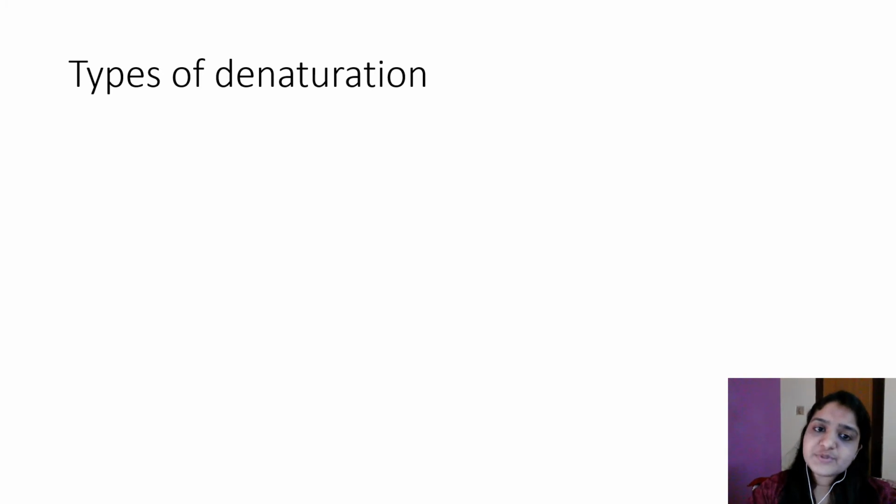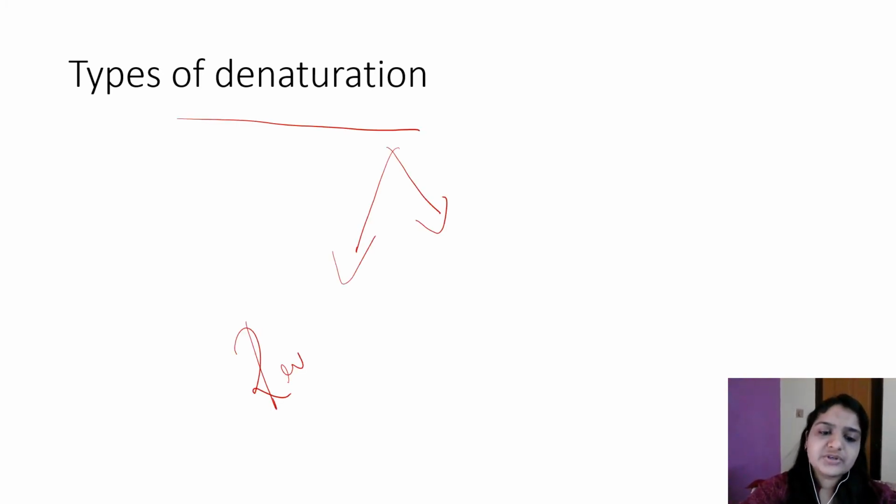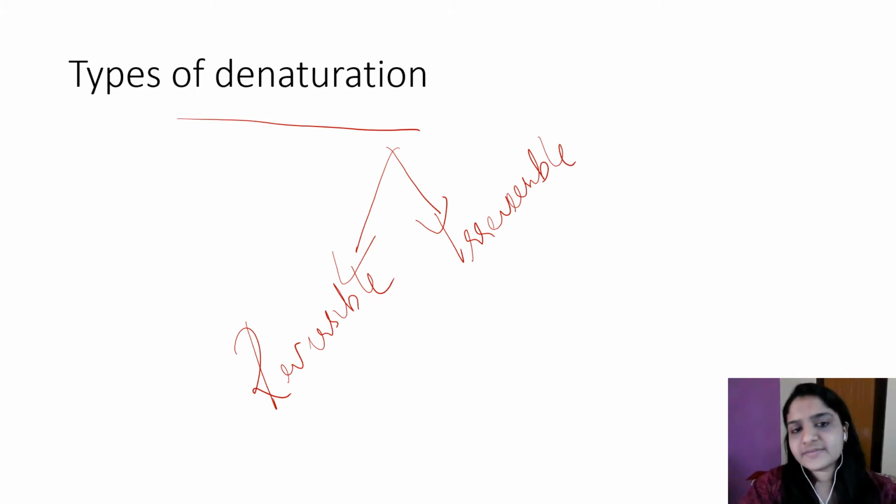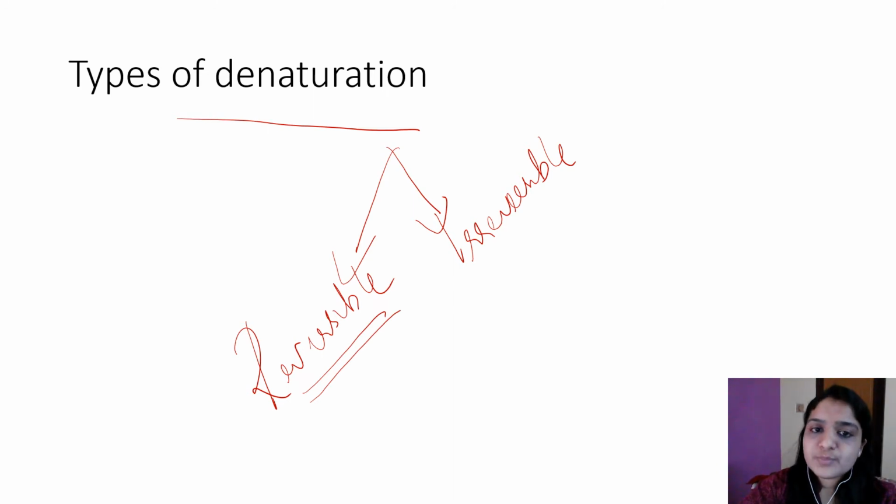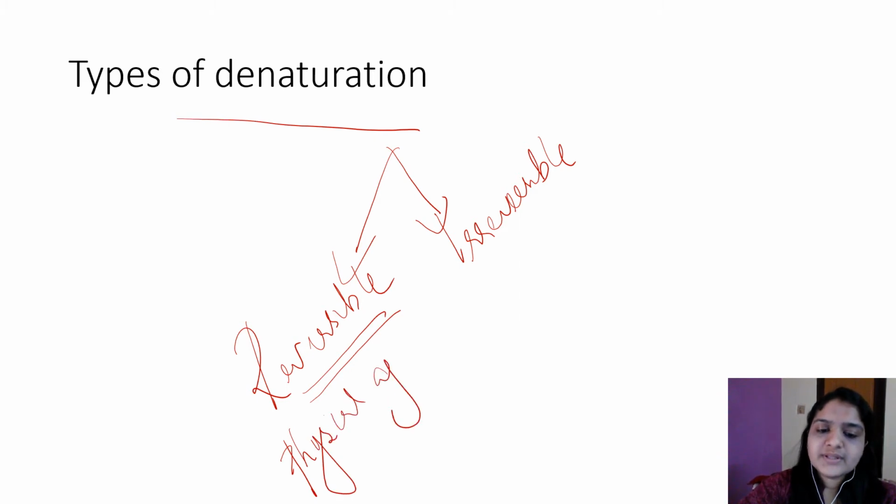Now there are two types of denaturation. Which are the two types? Denaturation can be reversible or irreversible. As the name implies, reversible denaturation means the denatured proteins are sometimes renatured when the physical agent is removed. So when the physical agent is removed, the denatured proteins can be reconstructed to form the protein. So that is reversible denaturation.